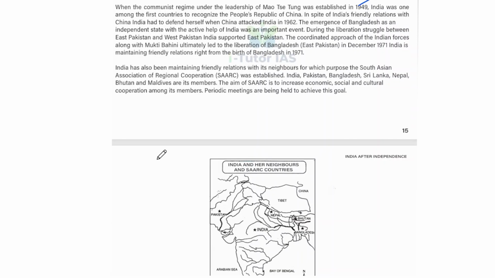And India has also been maintaining friendly relations with its neighbors, for which purpose the South Asian Association of Regional Cooperation, called SAARC, was established. India, Pakistan, Bangladesh, Sri Lanka, Nepal, Bhutan, and Maldives are its members. And the aim of SAARC is to increase economic, social, and cultural cooperation among its members. And periodic meetings are being held to achieve this goal also.